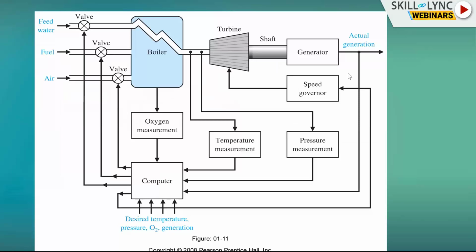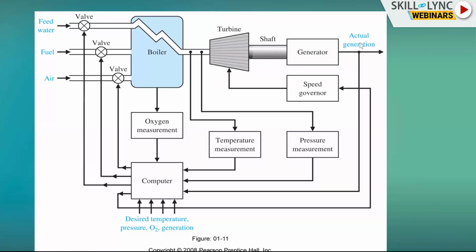Example for a multivariable system. Here we have a steam engine power generation system. In this, we have inputs of feed water, fuel, and air. Fuel and air go to the boiler, and steam is produced from the feed water, and this steam is sent to the turbine. It drives the turbine and the shaft connected to the generator, and the generator generates the power.